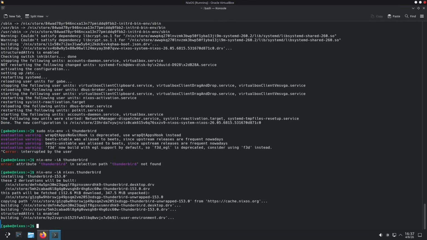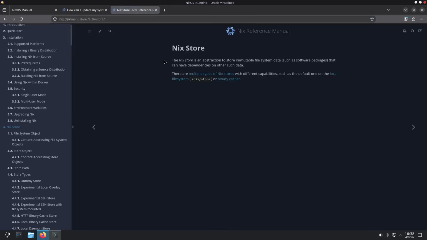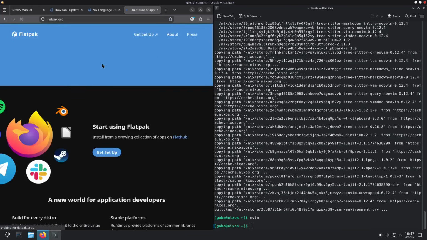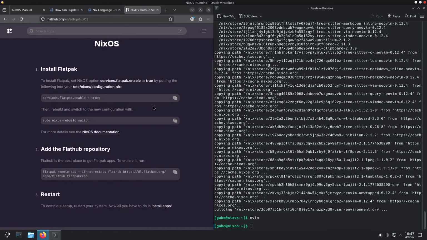This is a bit confusing right now. So before that we updated the system by updating the configuration. We installed something in the store here, but what exactly are the stores? Nix store. The Nix store is an abstraction to store an immutable file system. Oh, it's immutable. Okay, cool. How would I install a Flatpak for NixOS? I see. Here's the configuration.